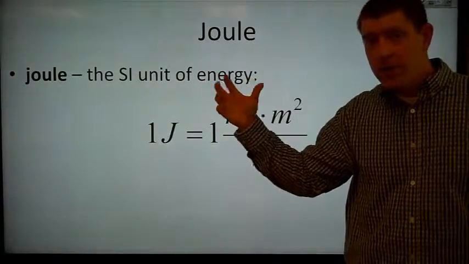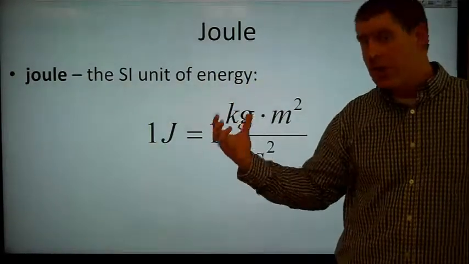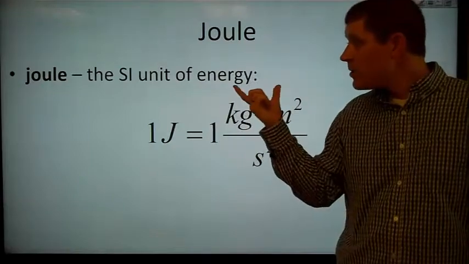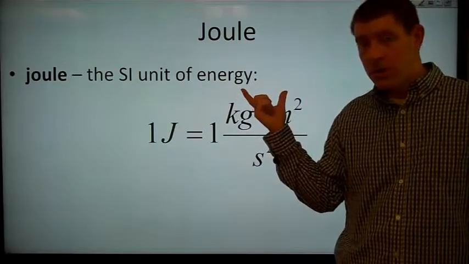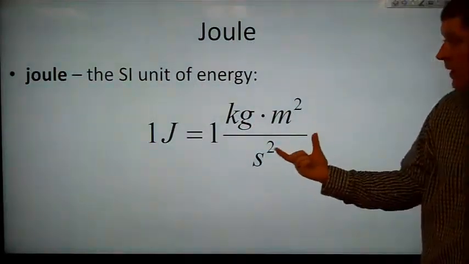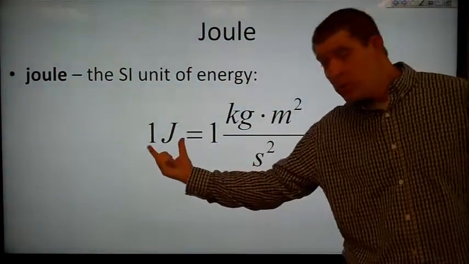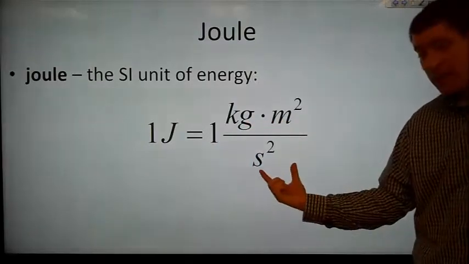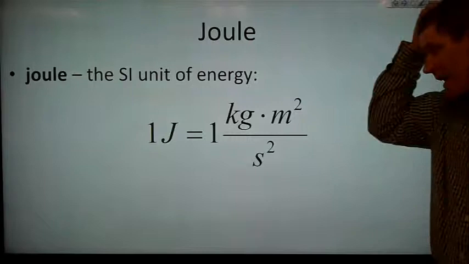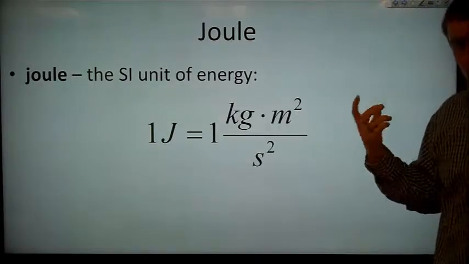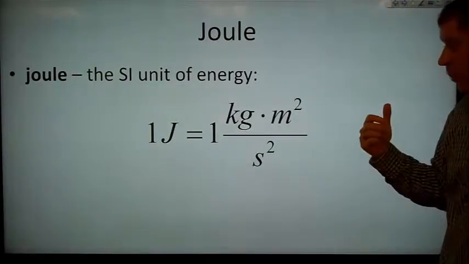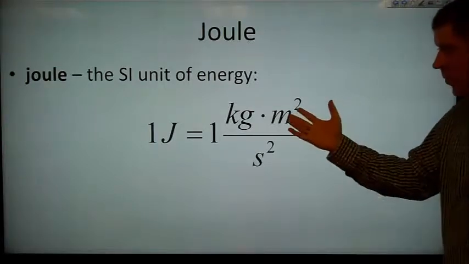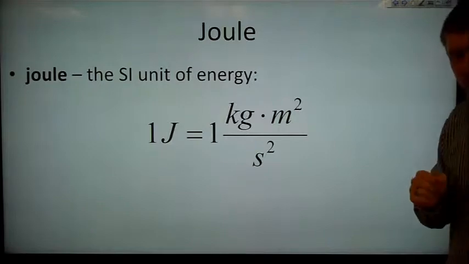Now, the unit that we use to measure energy in the SI is the joule, named after James Joule. And so, 1 joule is defined as 1 kilogram times meter squared divided by second squared. Now, that seems like a little bit strange of a unit to be using. What is a kilogram meter squared per second squared?